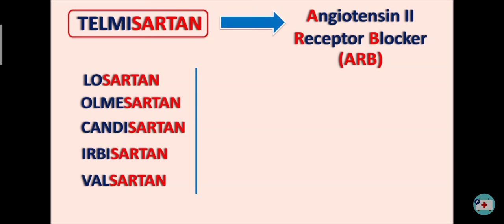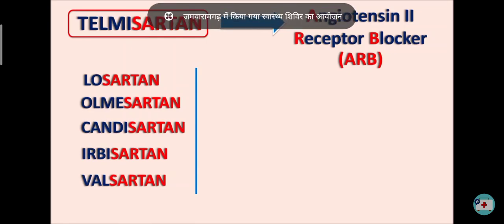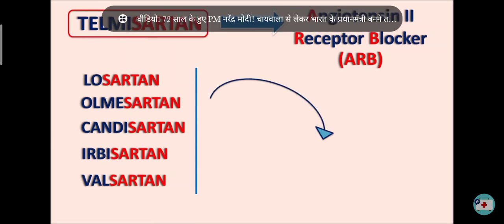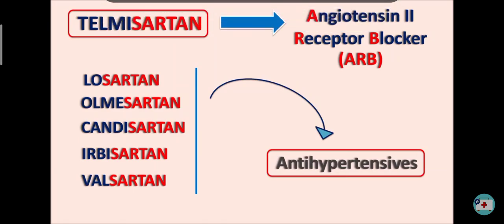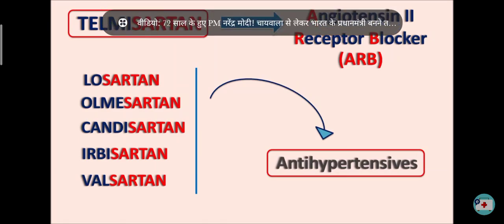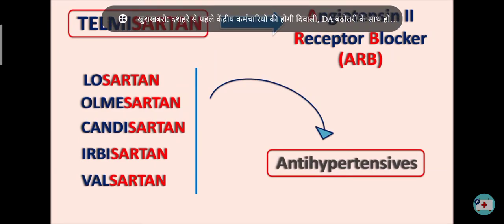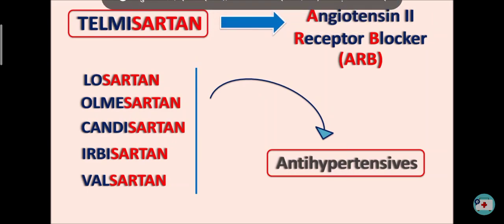These drugs are going to inhibit the angiotensin II activity, thereby they inhibit the renin-angiotensin system. That's why these drugs can be used as antihypertensives. Not only in the treatment of hypertension, but these drugs can also be used to reduce the risk of cardiovascular disorders associated with stimulation of the renin-angiotensin system. So today in this video we are going to discuss about Telmisartan.